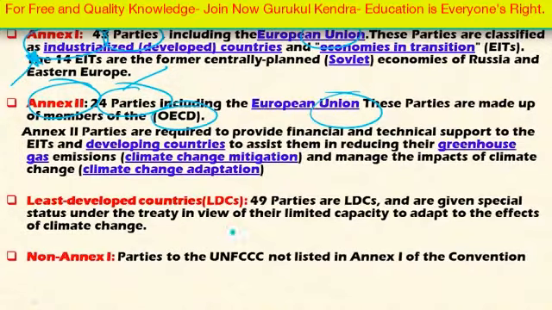And least developed countries here include 49 parties, and are given special status under the treaty in view of their limited capacity to adapt to the effects of climate change. And non-Annex countries are those countries which are not mentioned in Annex 1 and Annex 2. These are mostly the developing countries like India, China, Brazil, South Africa, and other countries.